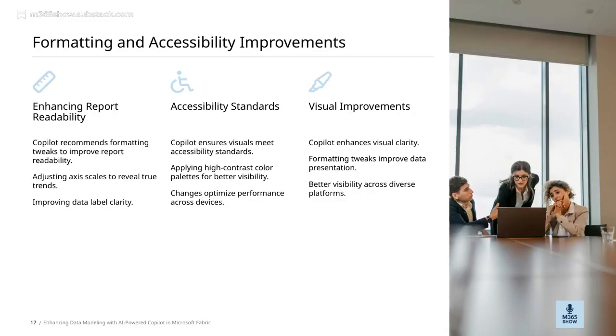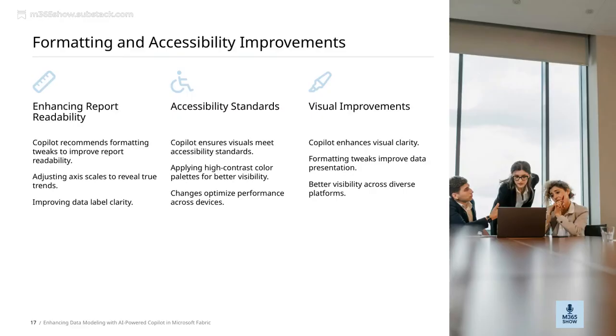Now, let's talk about how Copilot is making a real difference in formatting and accessibility. First, it enhances visual clarity, ensuring that our data visuals are clear and easy to interpret. Small formatting tweaks are applied to improve how the data is presented, making it more understandable at a glance. This also means better visibility across a variety of platforms, so no matter where you're viewing it, the information remains crisp and accessible.